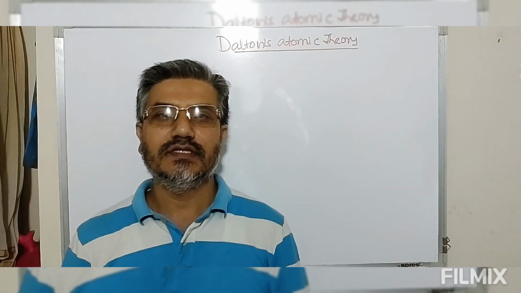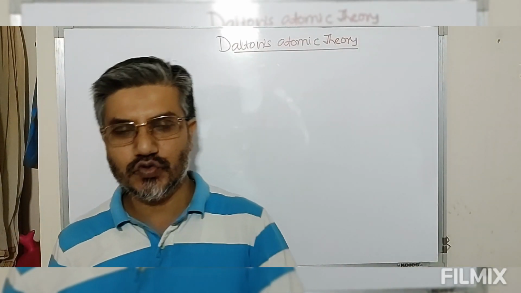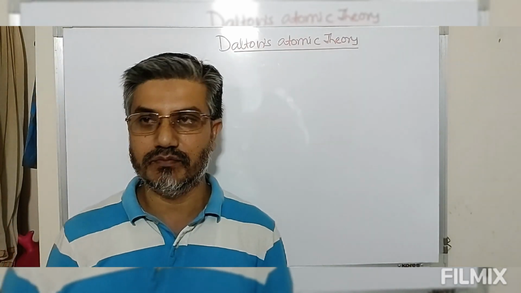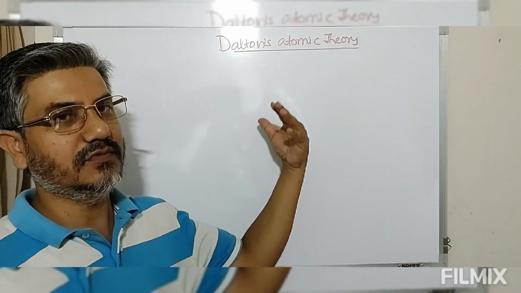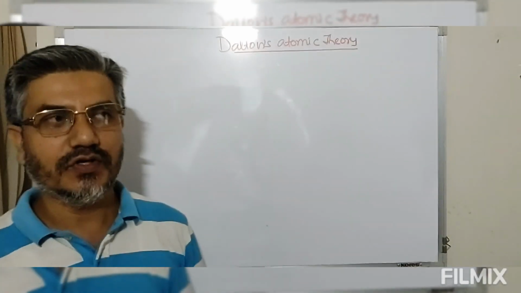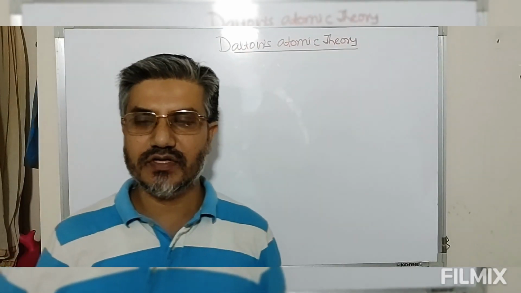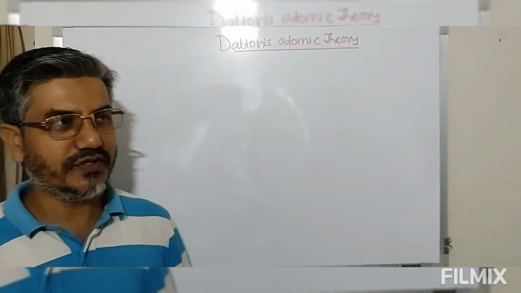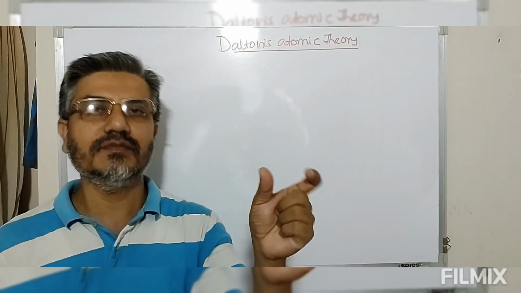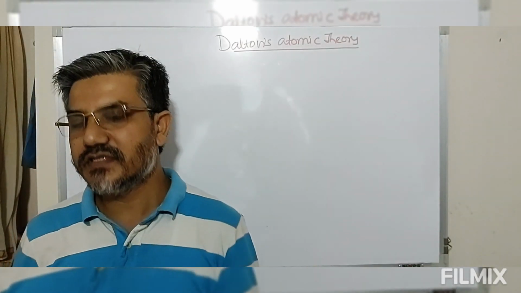Having gone through the basic classification of matter, we have used a particular term known as atom. Look at this, we have classified substance into pure and impure. During this pure element classification we have defined atoms, molecules and compounds. So during this classification we have used a particular term, that is atom. Only one kind of atom, more than one kind of atom. So now we are all aware of this term atom.